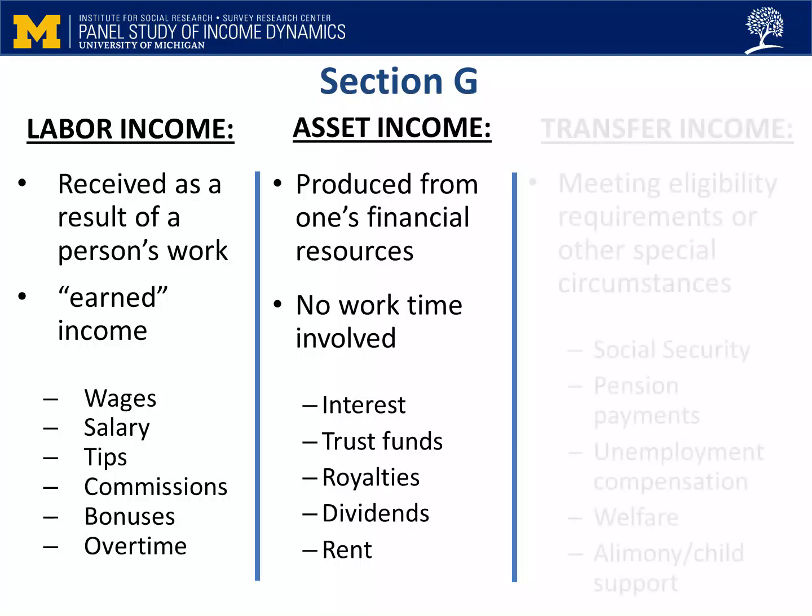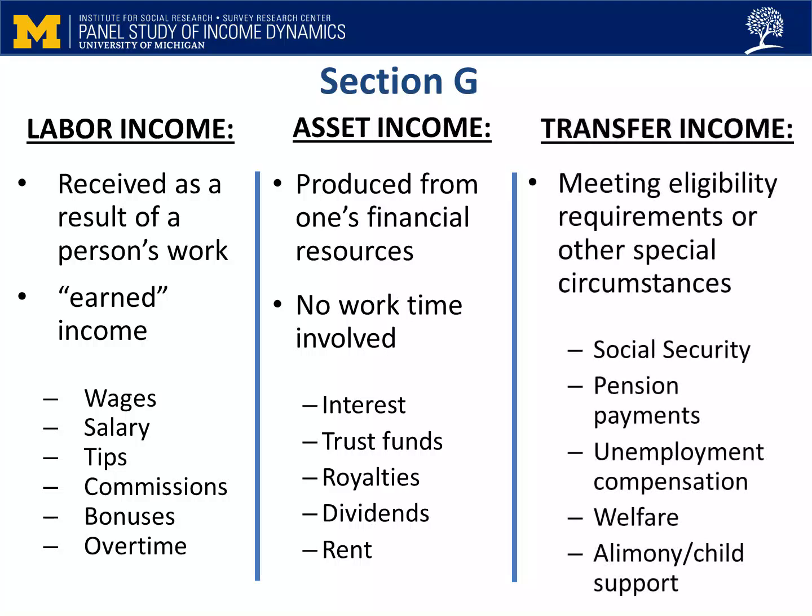The third type of income, transfer income, is any money received that is not based on work hours or one's financial assets. Examples are welfare, Social Security, pension payments, unemployment or workers' compensation, annuities, IRAs, food stamps, TANF, Temporary Assistance for Needy Families, SSI, Supplemental Security Income, child support or alimony, help from others.